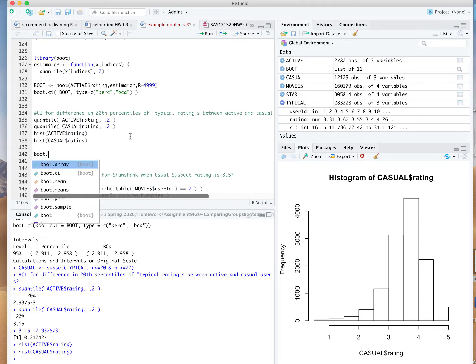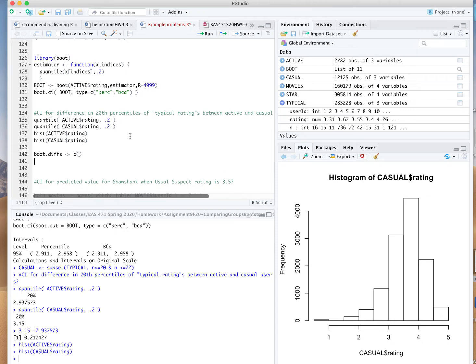I'm going to make a vector called boot.diffs, which is going to store the differences in these 20th percentiles when we make Bootstrap samples here. So I'm going to make 4,999 different Bootstrap samples, and I'm going to make two Bootstrap samples, one for the actives and one for the casuals. So I'm going to make a Bootstrap for the actives just by sampling with replacement from those ratings among active users, replace equals true.